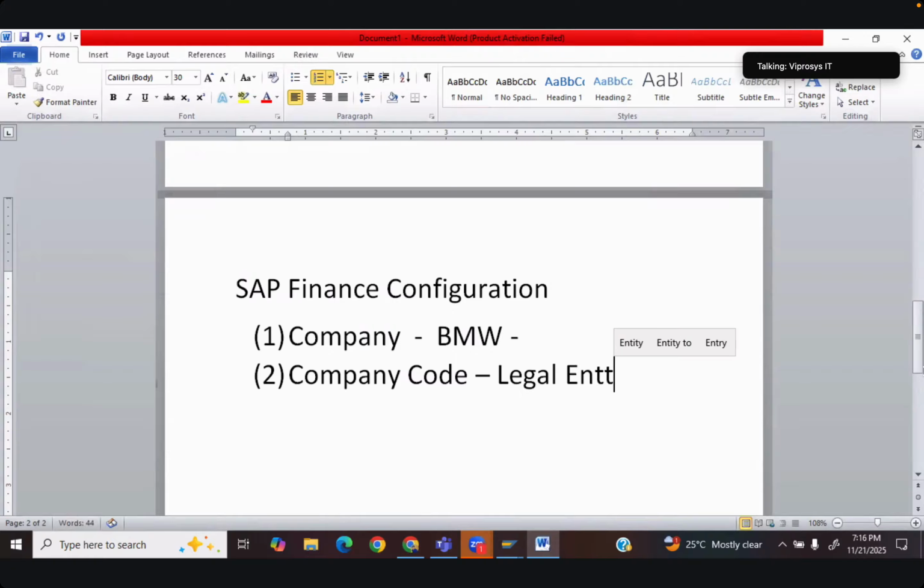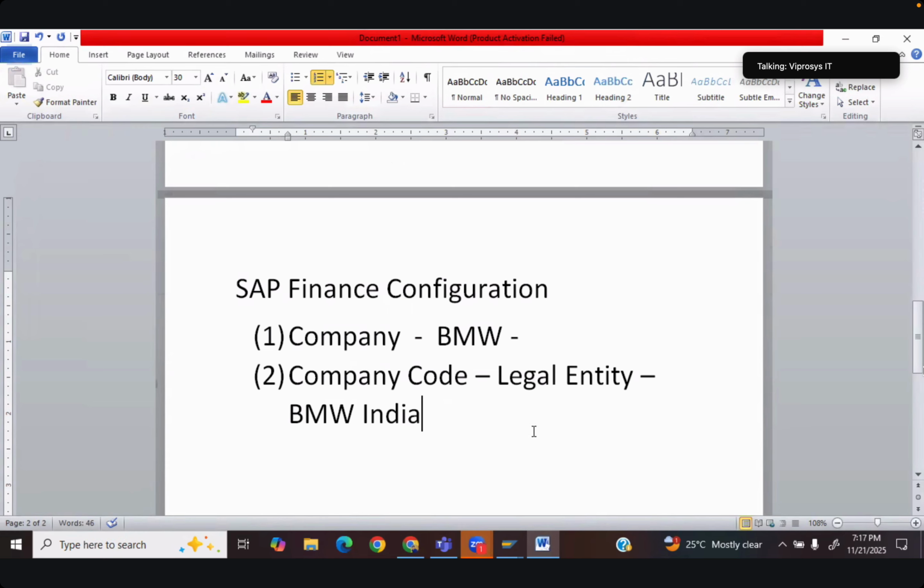Now, if BMW wants to establish their company in a particular country, for example India, they have to abide by all the laws of India. So they have to maintain a legal entity called BMW India, or whatever name they would like to go with. This particular BMW India happens to be a legal entity. Now when we are doing the configuration, company is not mandatory, but company code is mandatory. Company code will always suggest the legal entity. So in our case it's BMW India.